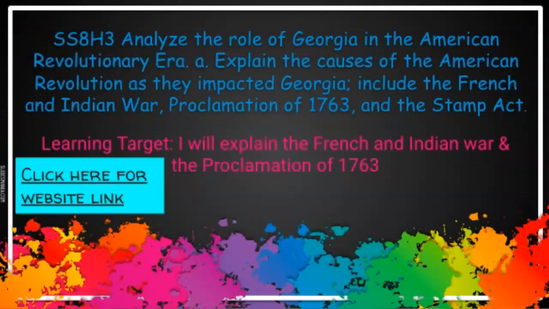Our first element for H3 is to analyze the role of Georgia in the American Revolutionary Era. Element A: explain the causes of the American Revolution as they impacted Georgia. Include the French and Indian War, Proclamation of 1763, and the Stamp Act. Our learning target today is: I will explain the French and Indian War and the Proclamation of 1763.